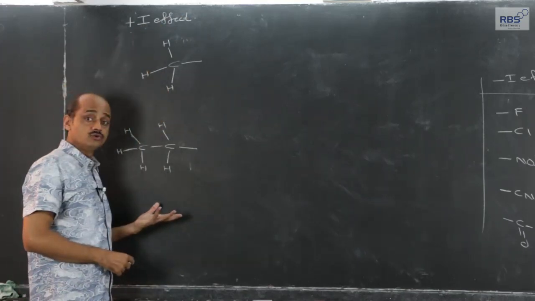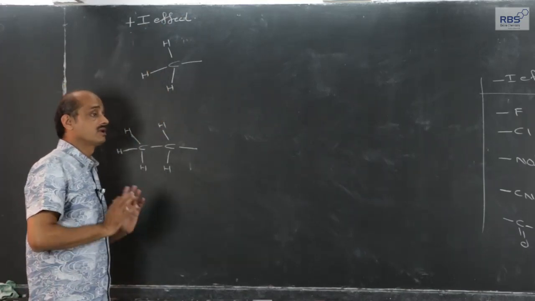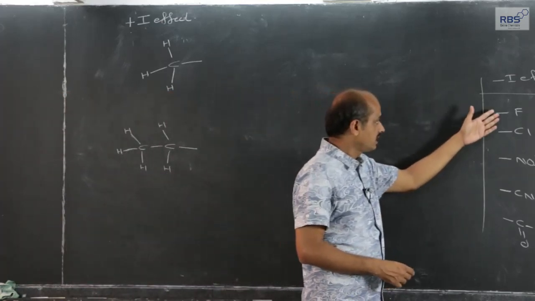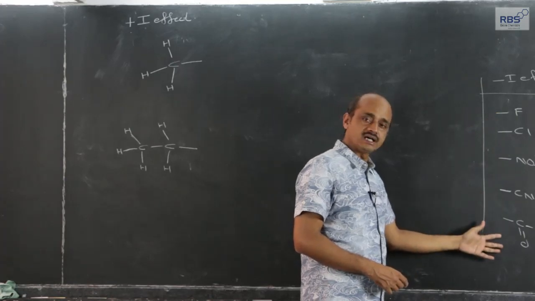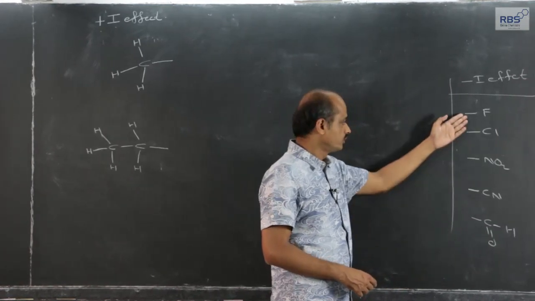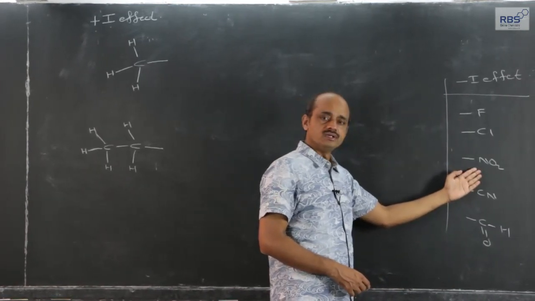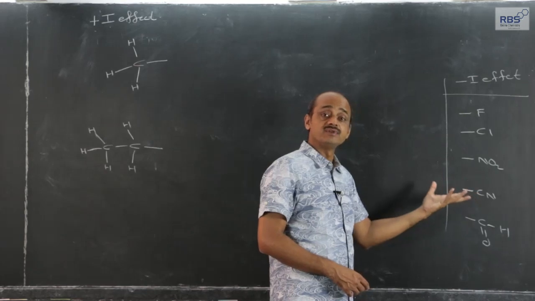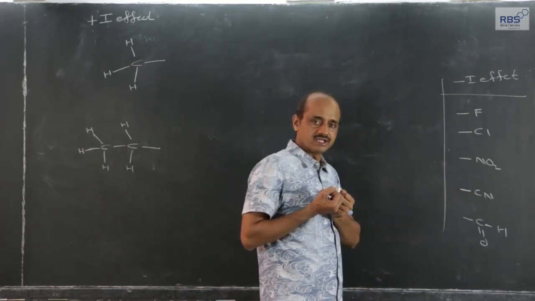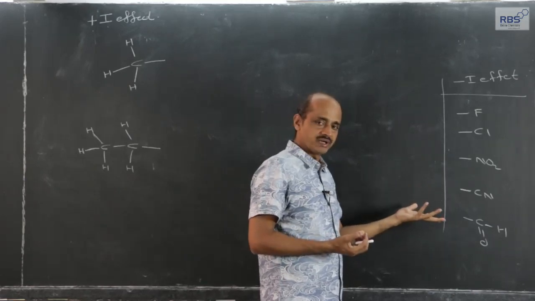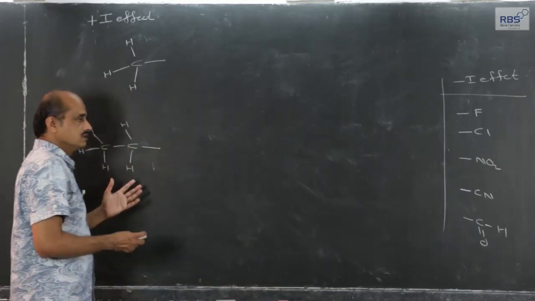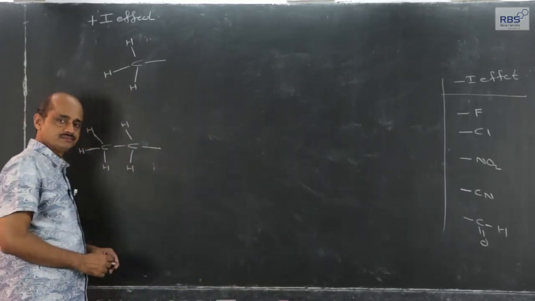Now, how they show positive inductive effect, how they make available electron density, and in what way these are examples of negative inductive effect can be judged easily, because fluorine is more electronegative, and nitro group is a group of 3 atoms which are more electronegative. So, their ultimate effect will be pulling the electron density towards themselves, developing partial charges, polarity. Alkyl groups release the electron density away from them.